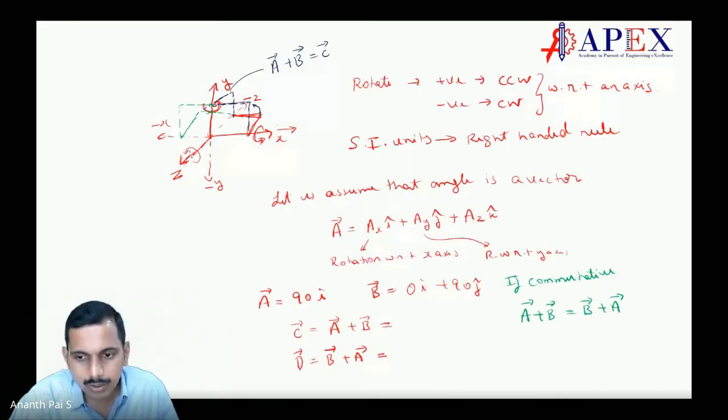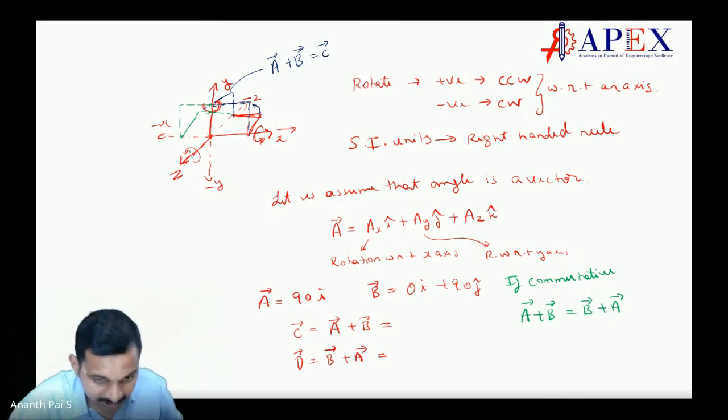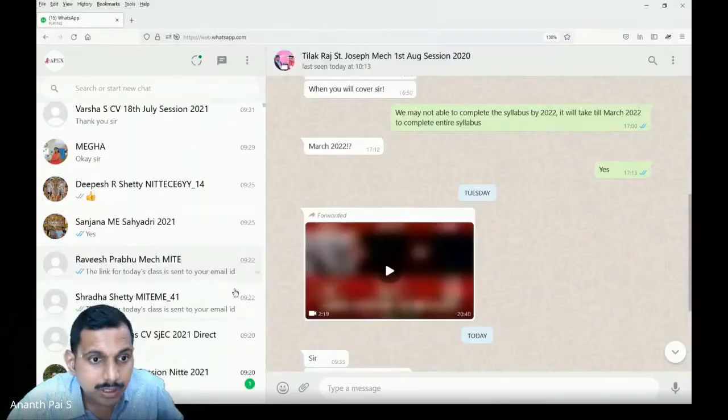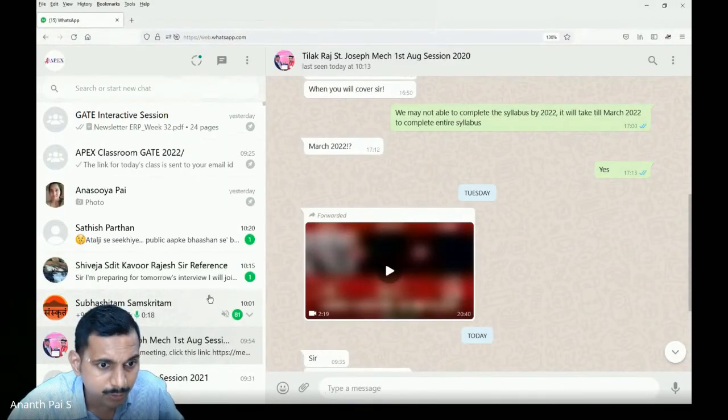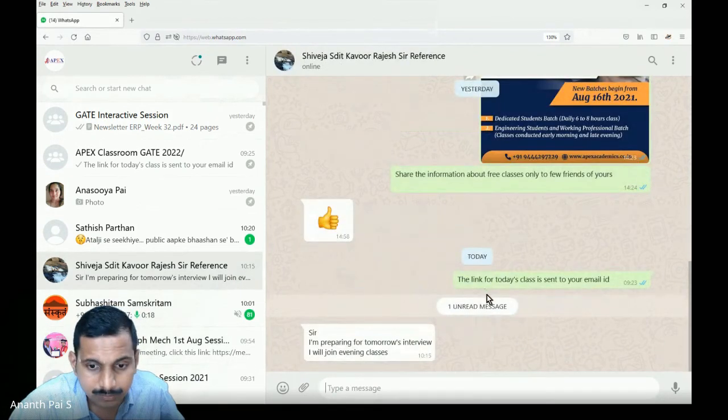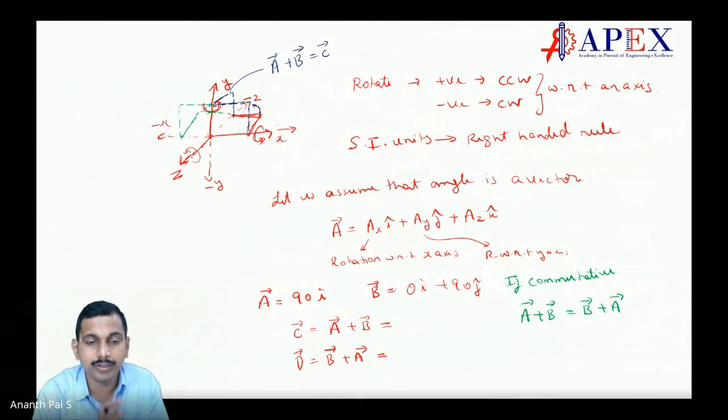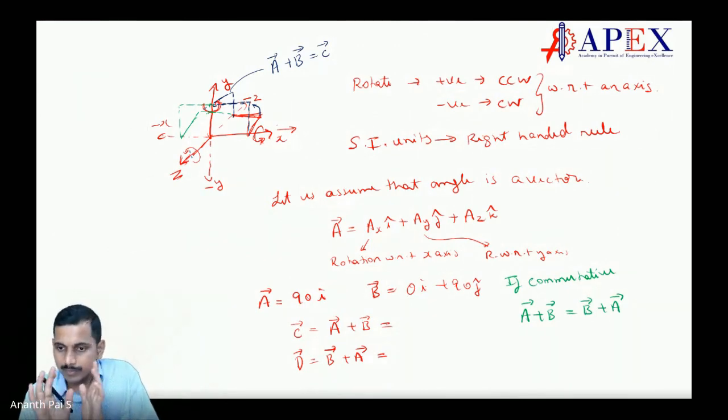Okay. So what is happening here? You have a plus b is equal to b plus a. Let me see it again. I'm sorry, students. The first few days I have to do like this only. Okay, Shiveja is saying he's attending some classes. Okay, fine. So is that clear, students? What is a vector? Is it clear? No doubts here. I can move further.